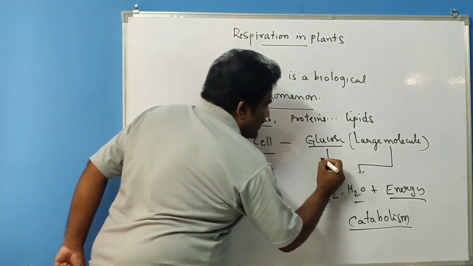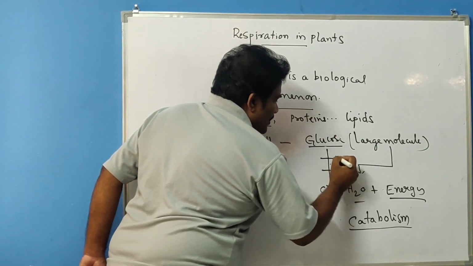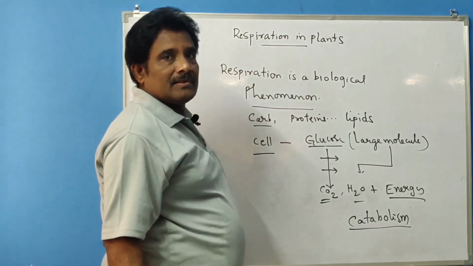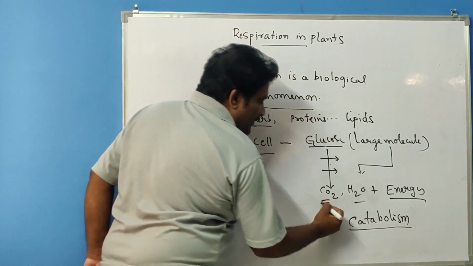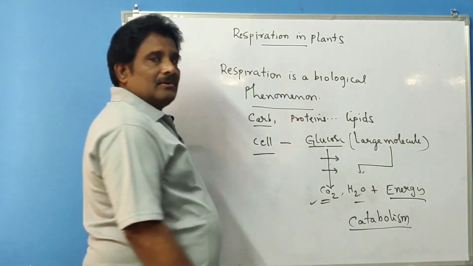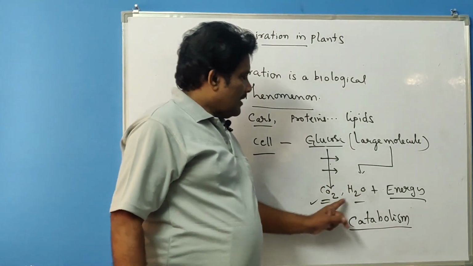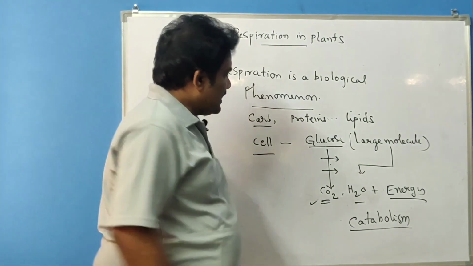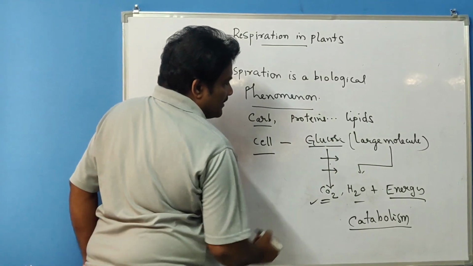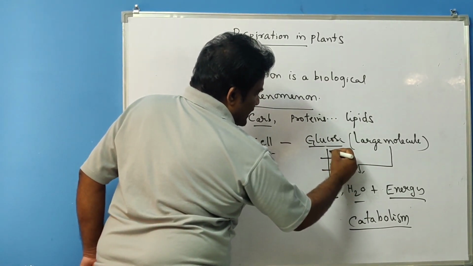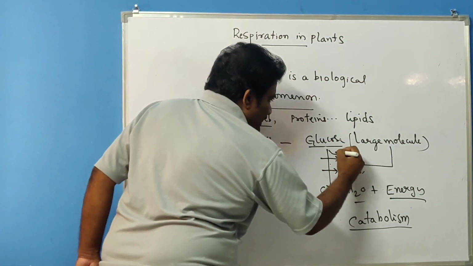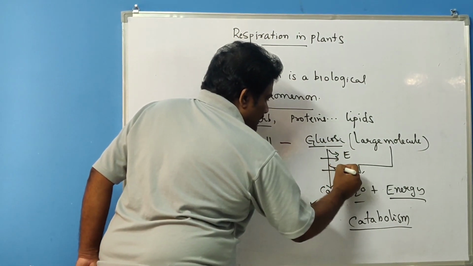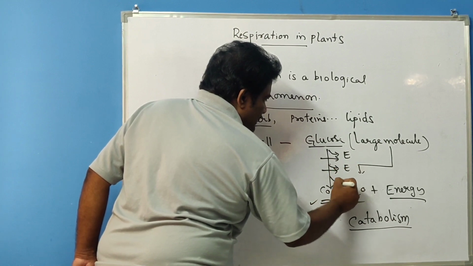Glucose undergoes many chemical transformations. Likewise, proteins and lipids also undergo chemical transformation. Finally, they give the byproducts, carbon dioxide and water. While the glucose is undergoing chemical transformation, energy is released.